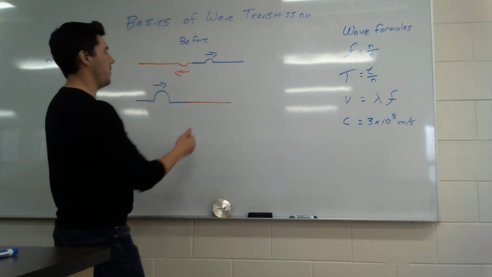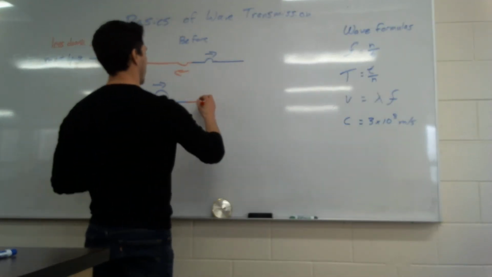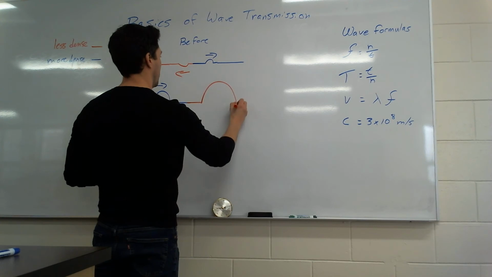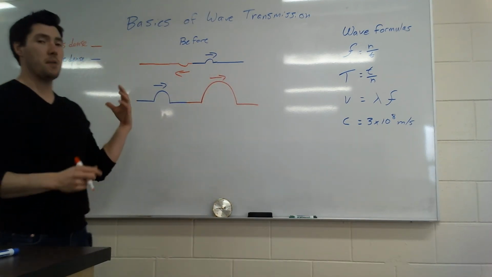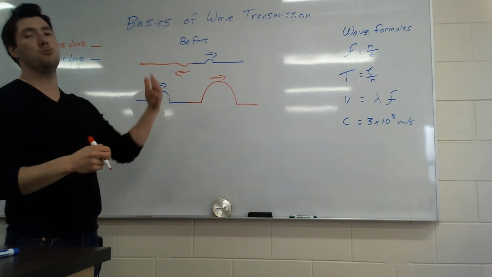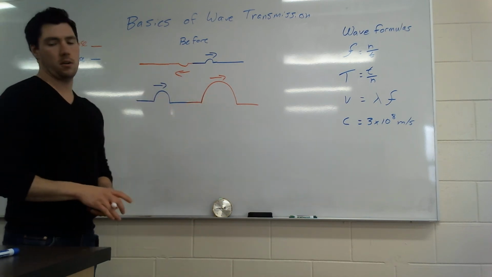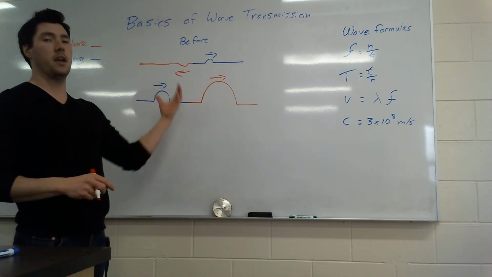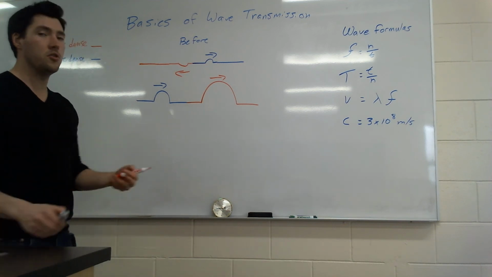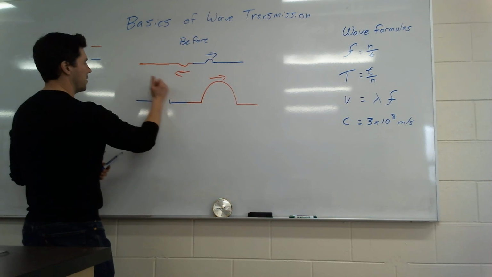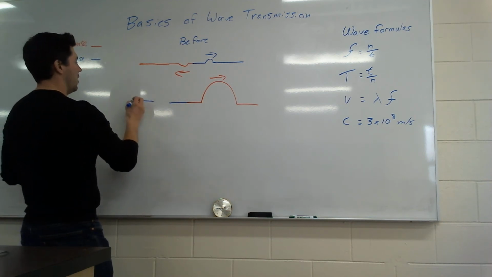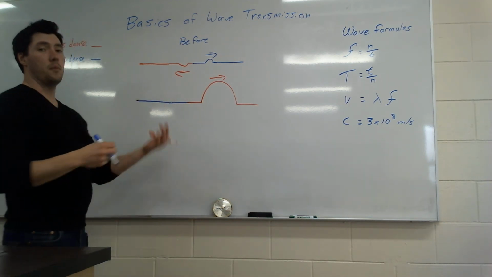So let's show the afterwards of this. I'm going to draw this kind of big because that's what happened. Our wave gets quite a bit bigger. It's the same energy, but because it's traveling through a new medium, everything gets bigger. So that's the transmission piece, the energy that gets through. There is also usually a little tiny piece that gets reflected back. So if I get rid of this, because now that's gone through, there's a little piece that comes back.